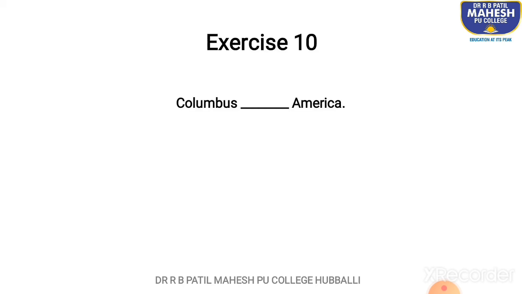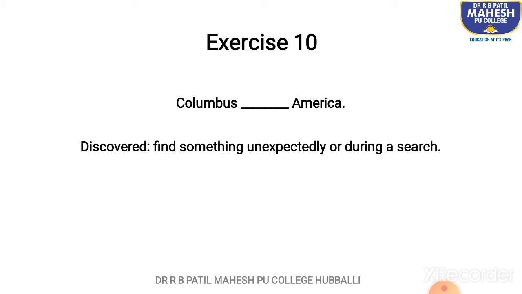The next one, Columbus dash America, as the sentence here goes. We have two words, discovered, invented. Discovered means find something unexpectedly or during a search. Invented, as you know, means create, design, or originate. So we cannot say anybody invented America. So we'll have to say discovered America. The word here would be discovered.